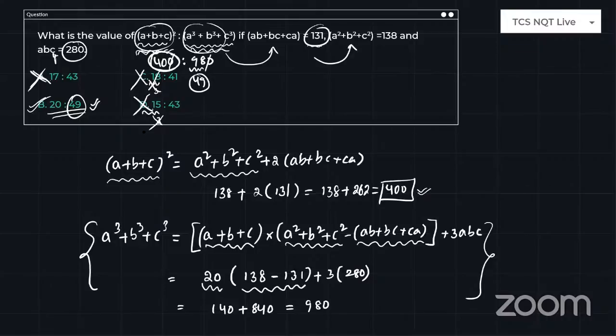So this is how we will train our students so that they can easily do the problem within 1 to 1.5 minutes. And frankly, I'm telling you, any practiced candidate can solve any type of problem in just 1 minute.